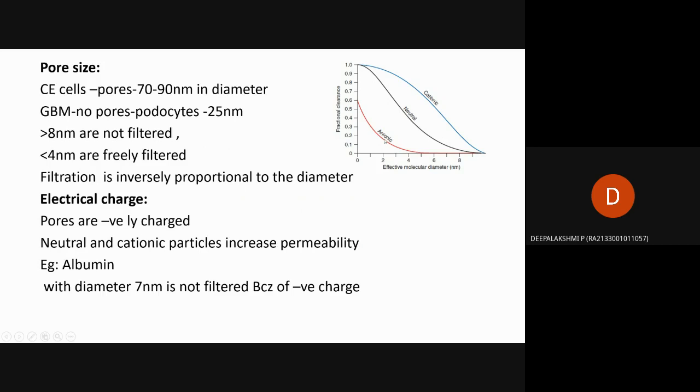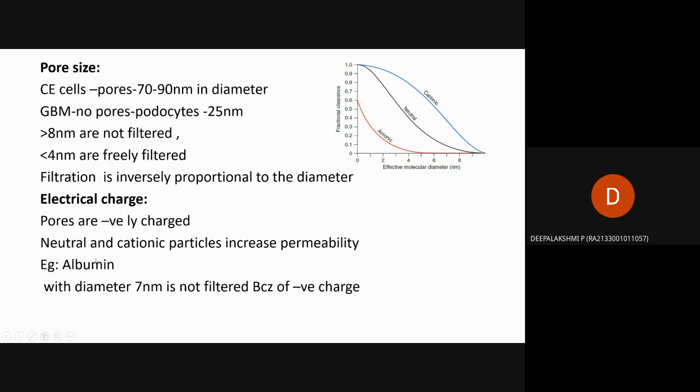Anionic means negative charge, neutral is between negative and positive, and cationic means positively charged molecules. When the diameter increases, filtration occurs for cationic particles. For anionic particles, the increase in diameter causes no filtration, as given in the graph.